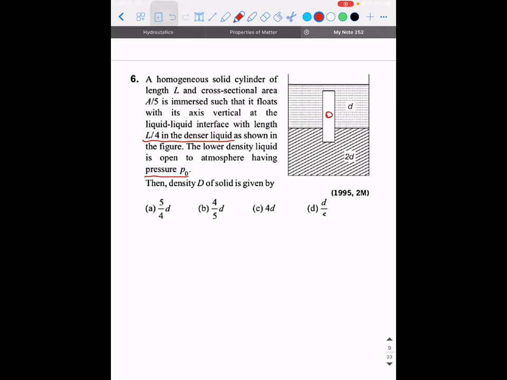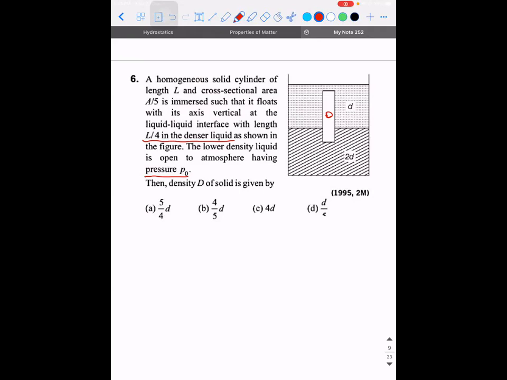So tell me, how do we approach? It's actually one step. We need to frame the right equation. And the liquids do not mix with each other. That's important. They're immiscible liquids.